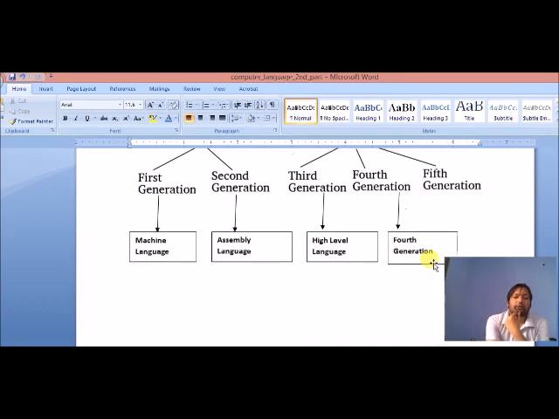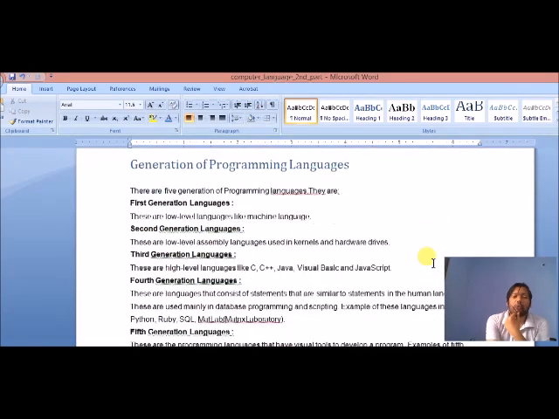Now we are going to discuss each language one by one. There are five generations of programming language, which we have already discussed in the previous chapter: first generation, second generation, third generation, fourth generation and fifth generation. In the first generation, machine language is used. In the second generation, assembly language is used. And the third generation and fourth generation languages are similar.